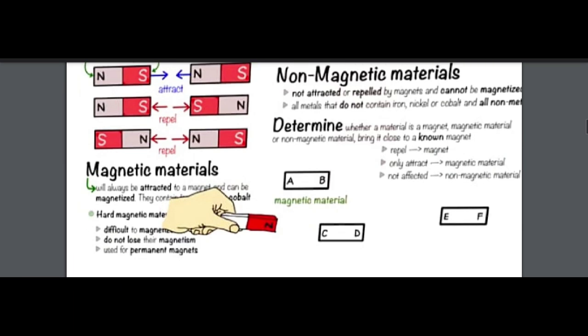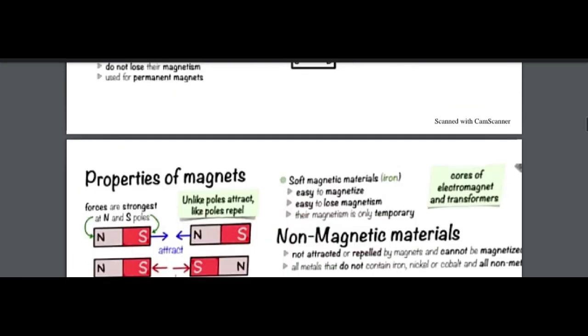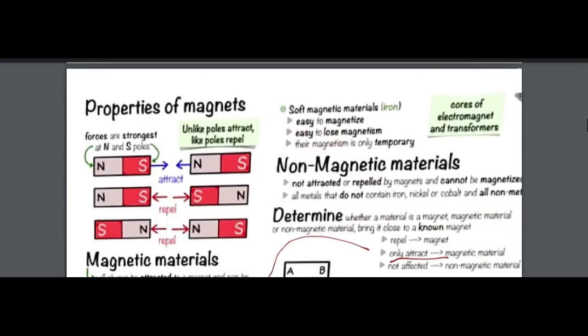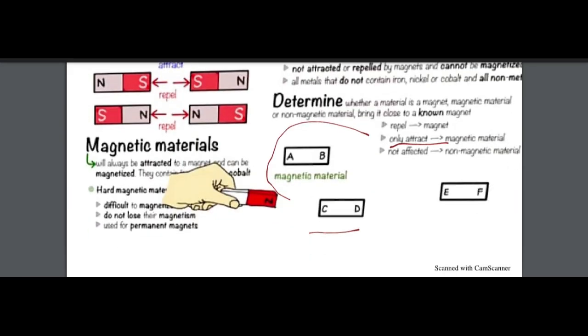And the next, this is a magnetic material. Look here, this one is only attracted. Magnetic material. Now I will move to the C, D part. Look at this picture. This is in this position, and in the previous position, it is like this. Do you think it moves slightly from its original position? It does.